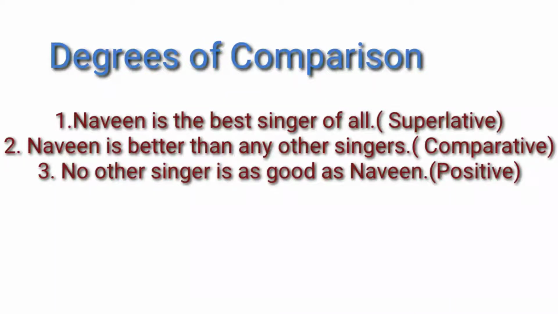Now come to the second sentence. The same sentence can also be written as Naveen is better than any other singer. So without changing its meaning, we are changing superlative into comparative degree. Naveen is better than any other singer because no one is there to compare with his greatness in singing. Come to the third one. No other singer is as good as Naveen. So the third sentence is said to be positive.